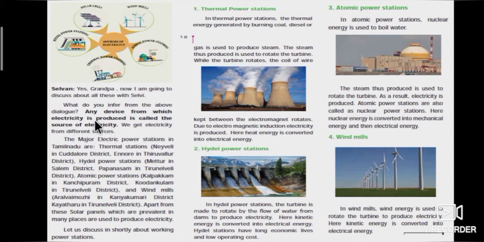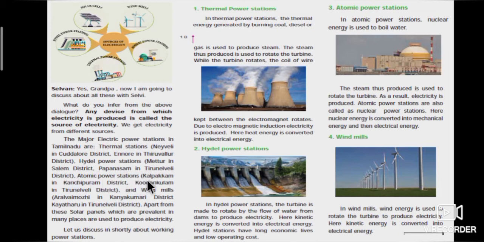Any device from which electricity is produced is called the source of electricity. The major electric power stations in Tamil Nadu are thermal power stations located in Neyveli in Kadalur district, Ennur in Tiruvallur district. Hydel power stations located in Mettur in Salem district, Papanasam in Tirunelveli district.